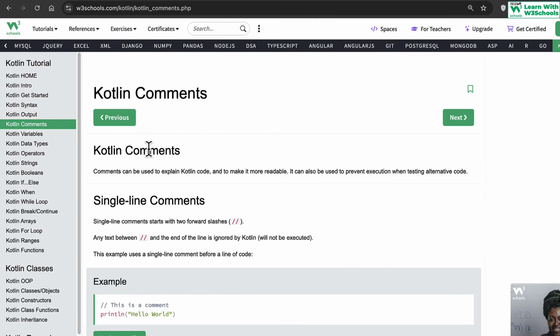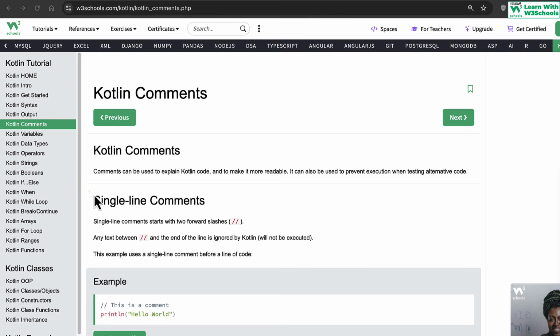Okay, now let's talk more about comments. Comments can be used to explain code. Comments can be there for reference, for some instructions, some debugging purpose, whatever you want. So comments are basically lines of code that are completely ignored by the compiler. Every programming language has it. So comments are a simple way of telling a compiler, please ignore anything after this.